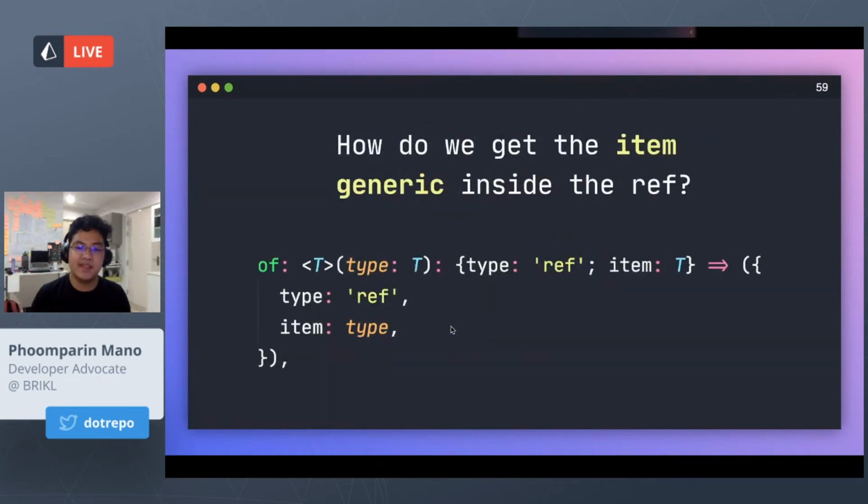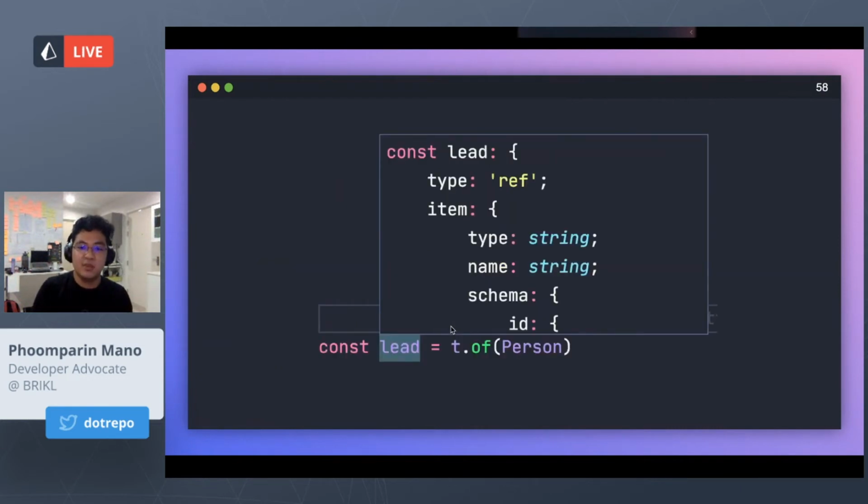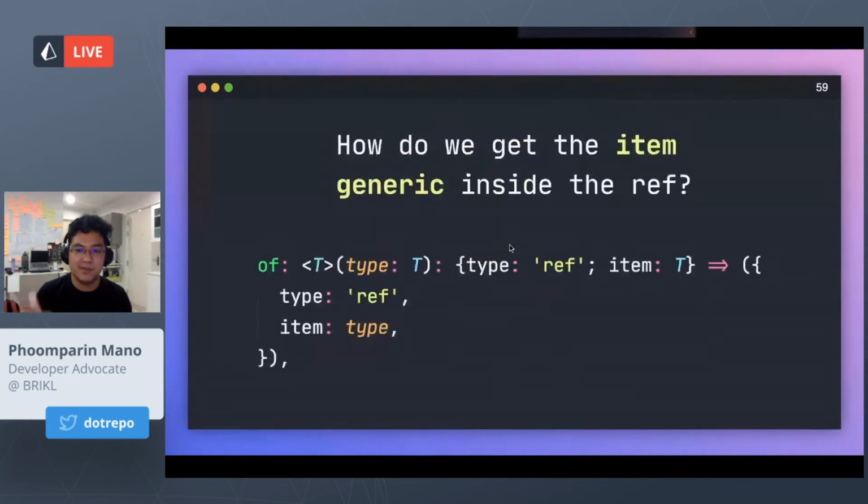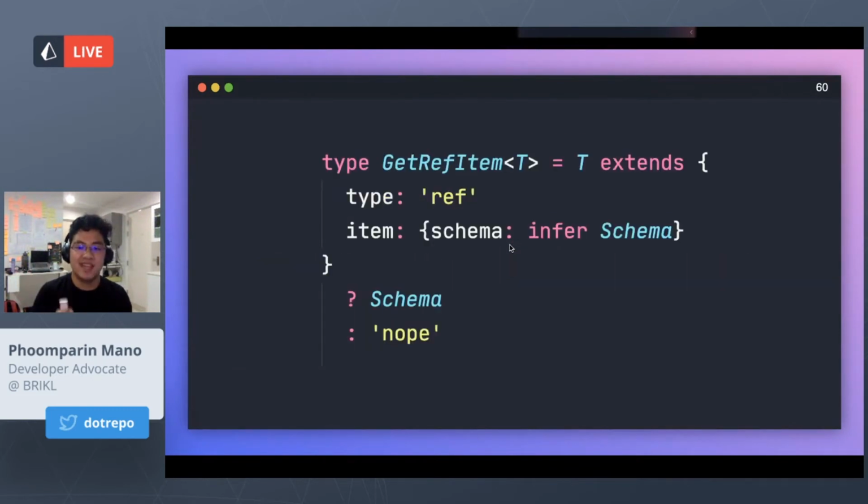And the problem now is, how do we get the item generic inside a reference? Since if we can get the item generic that's nested here, we can get access to the schema, and we can map over the schema to make it become a concrete type. And that will solve our problems, right? So how do we do that?